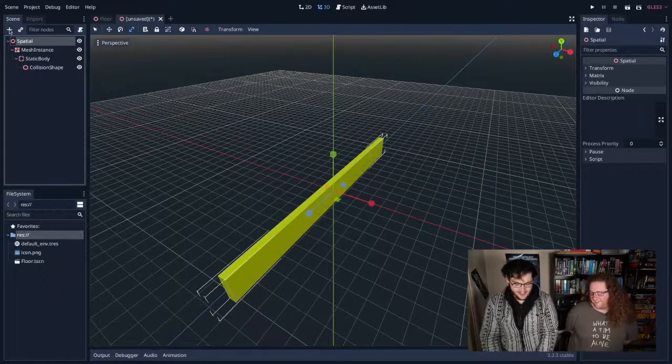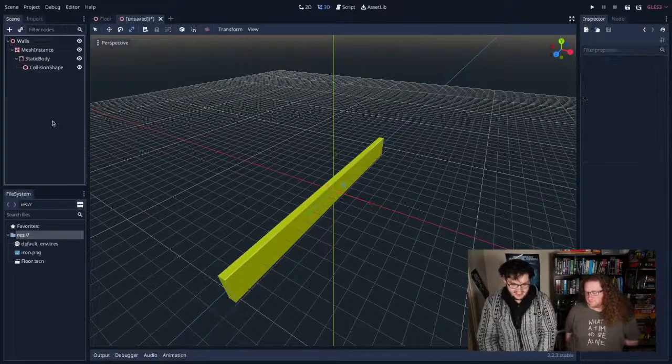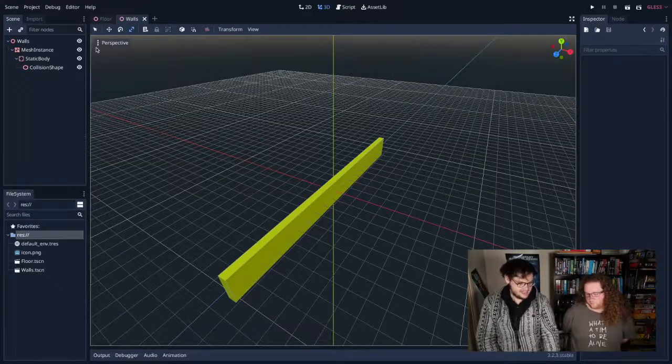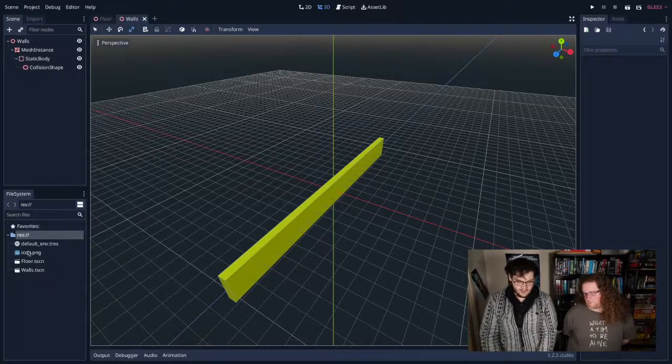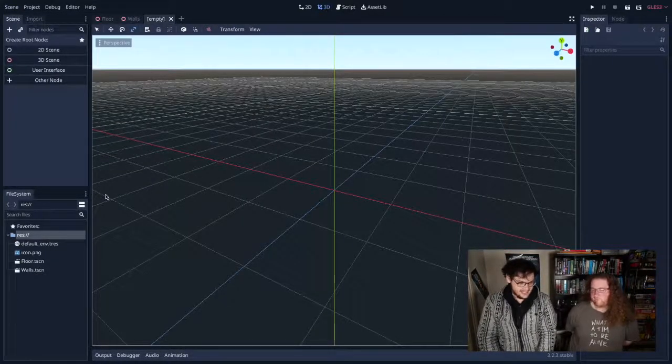I'm going to rename spatial node over here to walls, and then I'm going to save the scene. Walls. That's great. Now we have two elements. That's our two scenes so far, wall and floors, and they're both saved in the file system. So I'm going to create another new scene now, and in this scene, I am going to add a spatial node, surprising absolutely nobody.